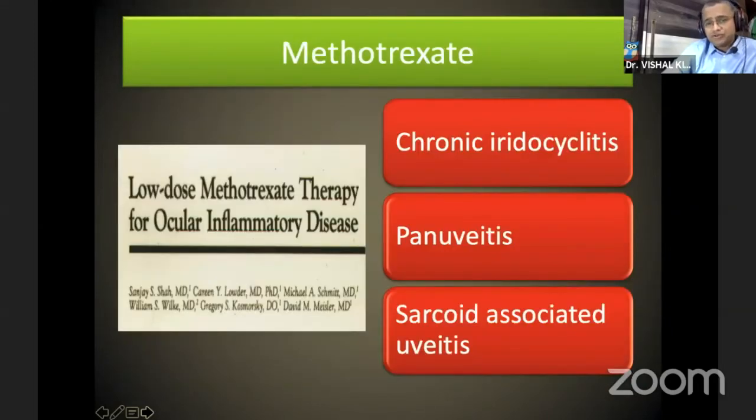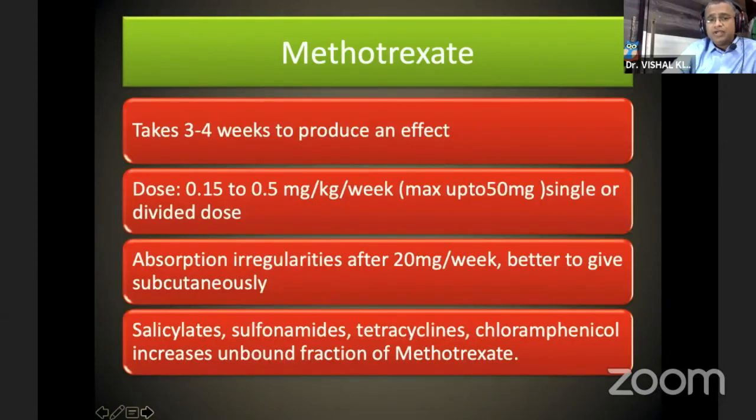So coming to methotrexate, common indications are chronic iridocyclitis, panuveitis, sarcoid-associated uveitis. We have to wait for 3 to 4 weeks to see the effect of methotrexate. The commonly used dose is 0.15 to 0.5 milligram per kg body weight per week. Maximum we can give is 50 milligram, either in a single or divided dose.